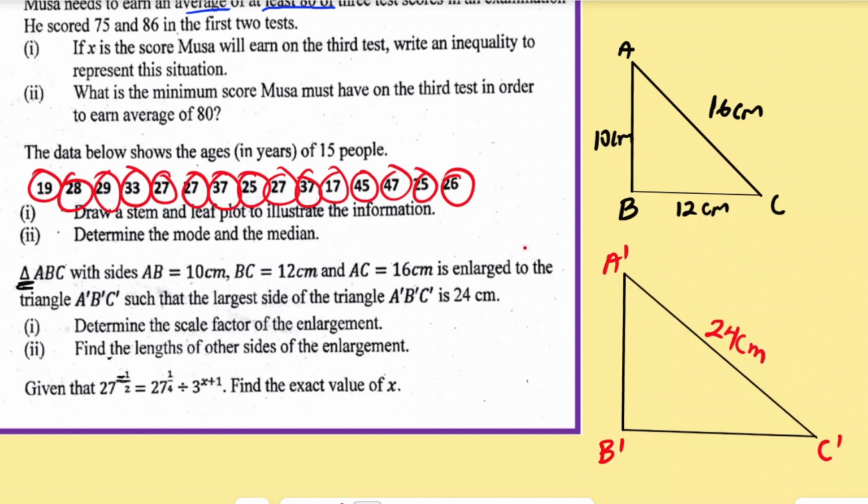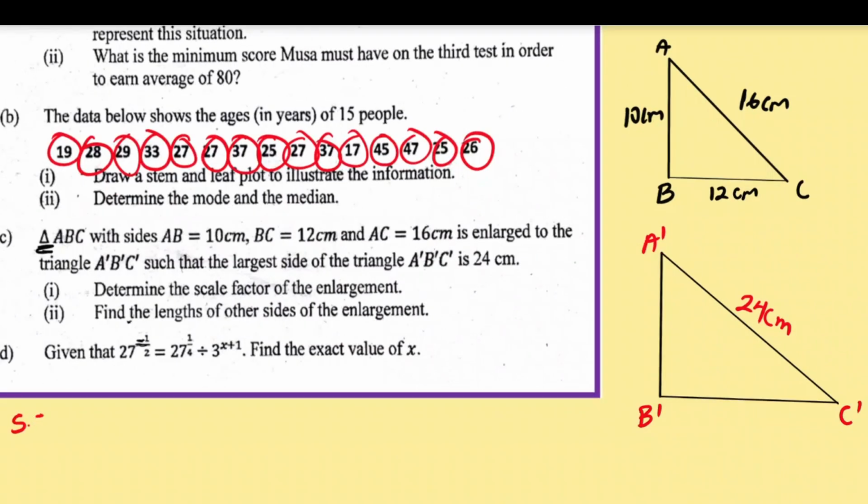Now, we come to the first question here. That is, we have to find the scale factor of the enlargement. So how do we find the scale factor? The scale factor is equal to the image length over the object length. So when you say something like this, we are talking about the corresponding side.